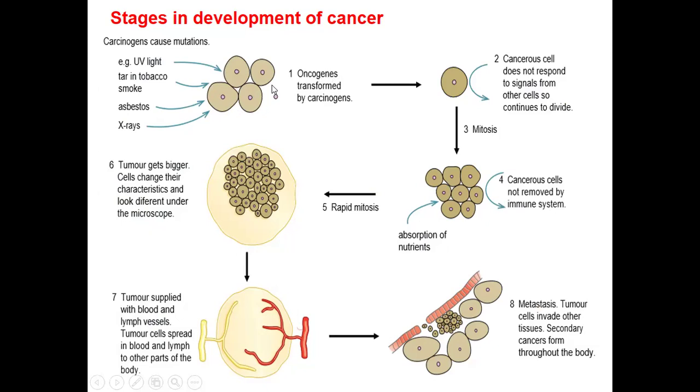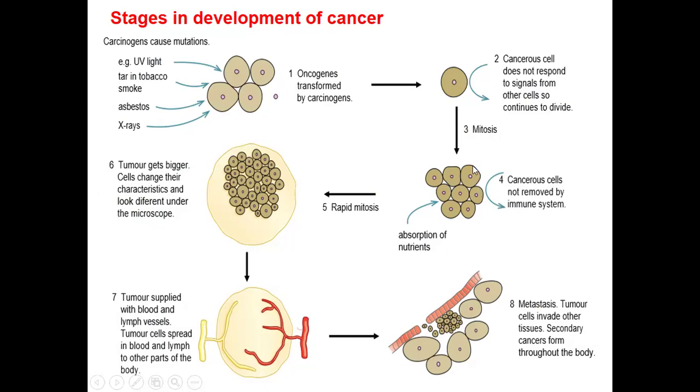But an oncogene is a mutated gene. So an oncogene is going to be made, and that oncogene is going to make your cell cancerous. This cancerous cell is not going to respond to signals from other cells. So it's just going to continue dividing. You can see step 3, it goes through uncontrolled mitosis.